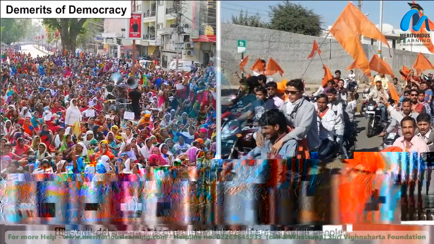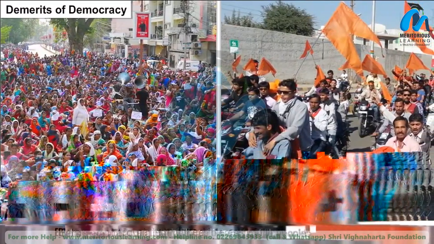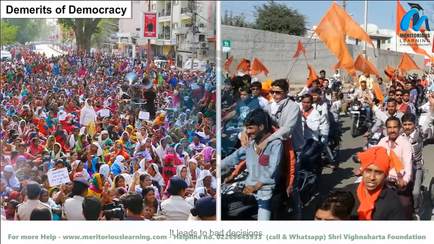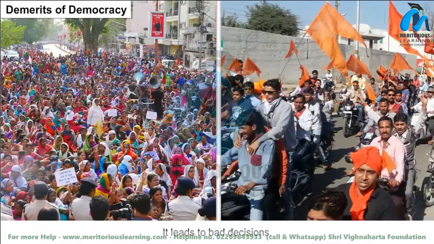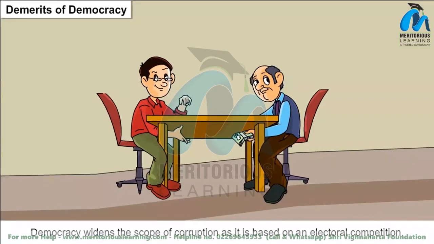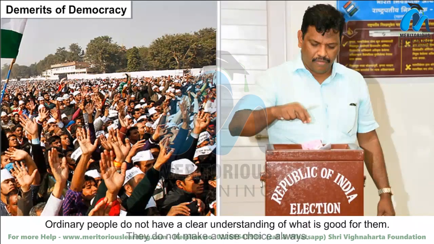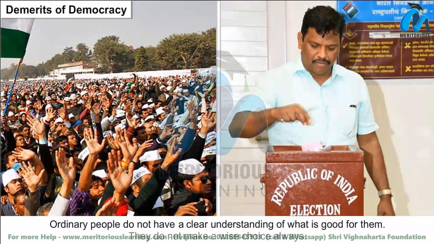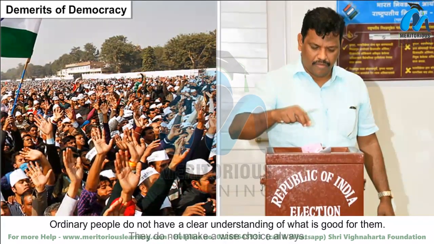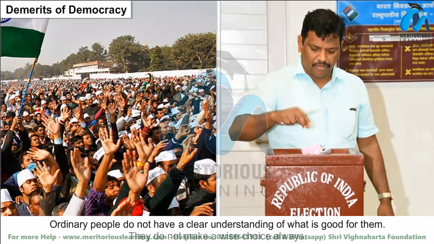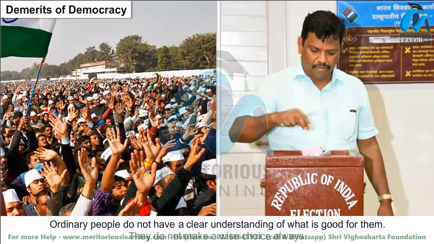Elected leaders are not acquainted with the real interests of the people. It leads to bad decisions. Democracy widens the scope of corruption as it is based on electoral competition. Ordinary people do not have a clear understanding of what is good for them. They do not always make a wise choice.